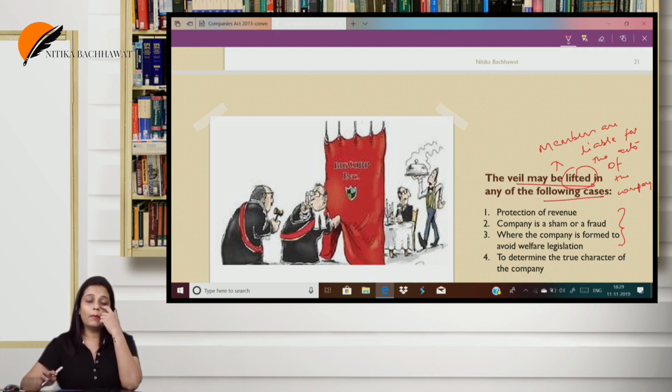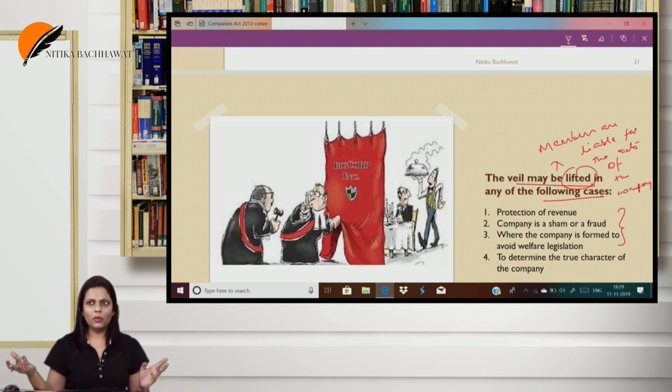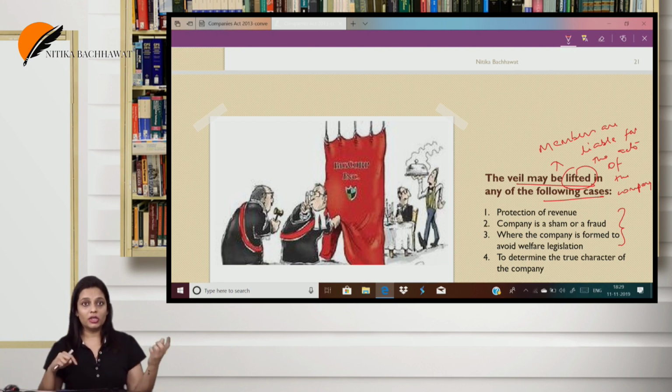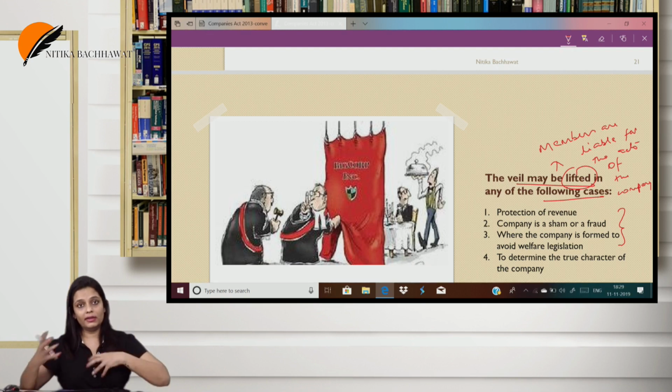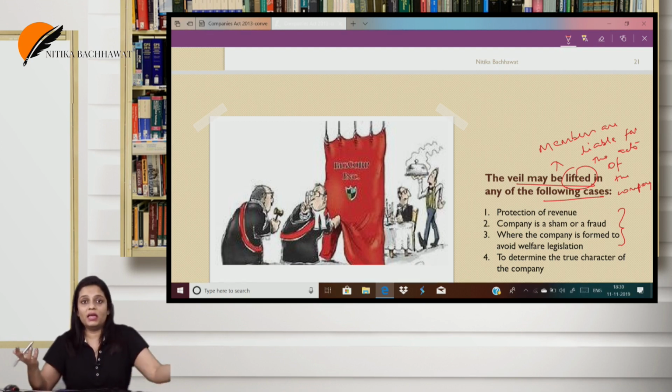In this case, a company was incorporated in England, but it had 90% Germans as members. However, because member and company are different, we would say it's an English company. During World War I, English and Germans were at war. So the company filed a case against the English debtors. They refused to pay. So when the case went to the court, the debtors were asked, why are you not paying? They say, we would be ready to pay, but it's an enemy company.